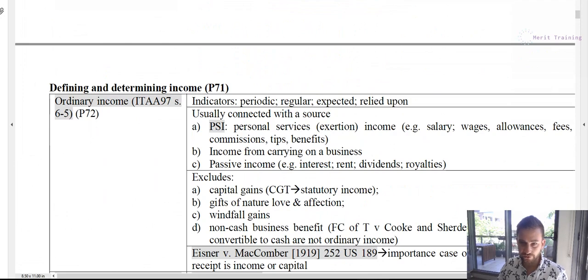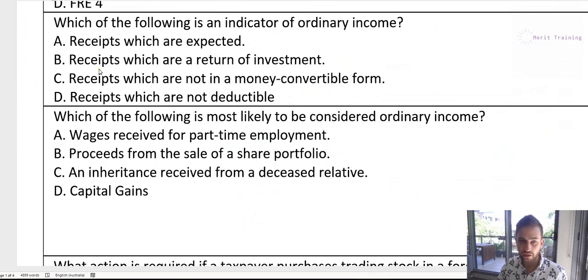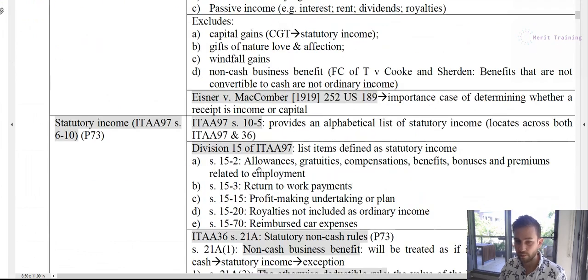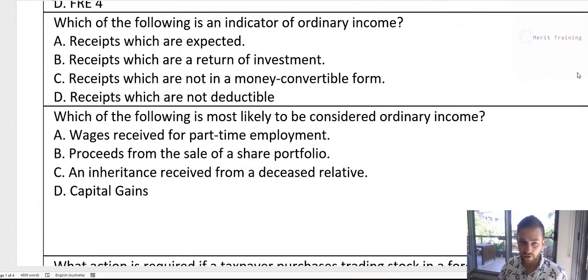Yes, expected is on the list, so most likely that's the correct answer. B, receipts which are a return of investment. I mean, that's not necessarily in our list of these. It could be a statutory income, like a capital gain is going to be a return of investment, or it could be talking about passive income like interest or dividends, etc. But either way, those words are not specifically in our indicators in our notes, so it's correct, but not the most correct answer. And then C is which are not in a money convertible form.